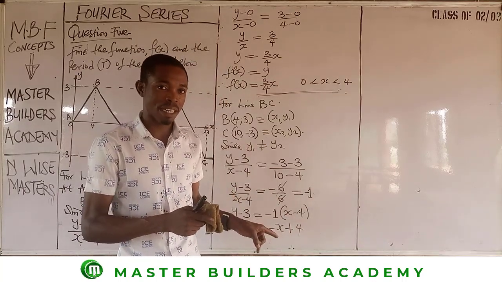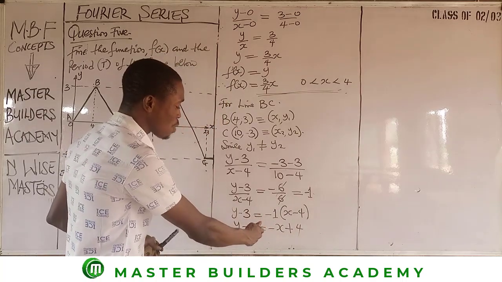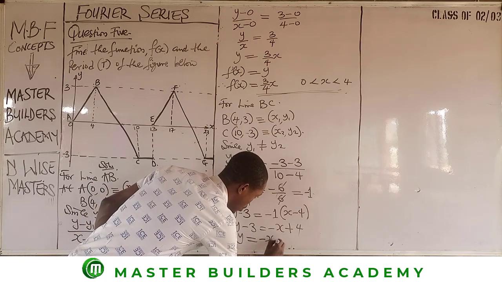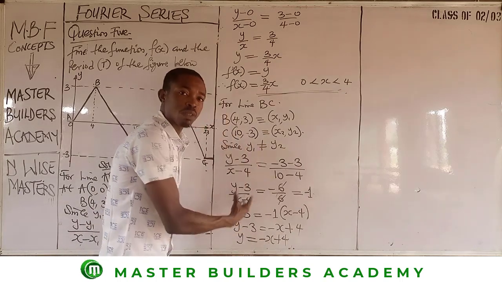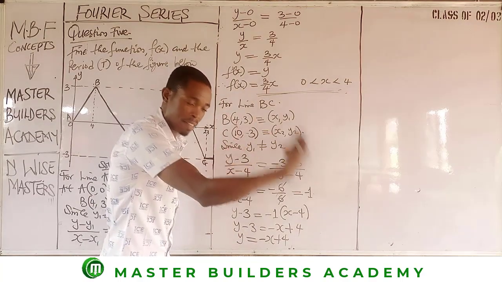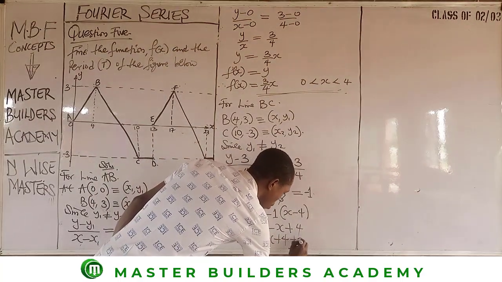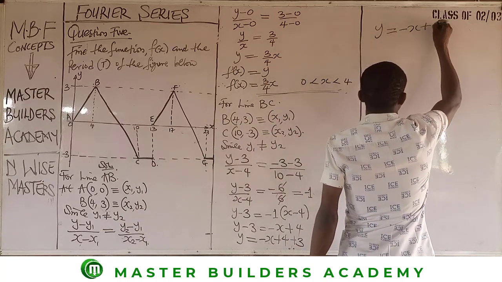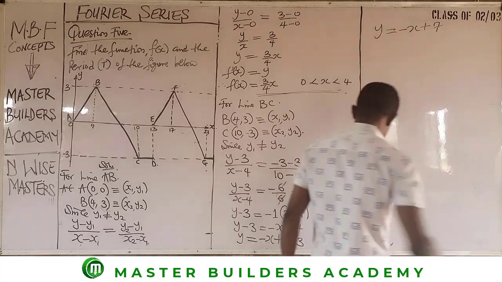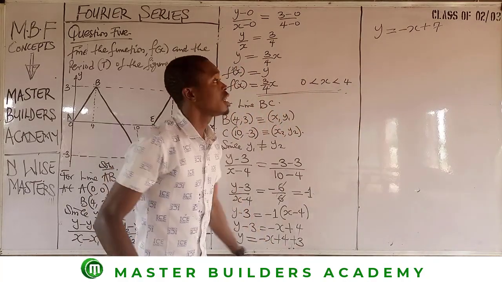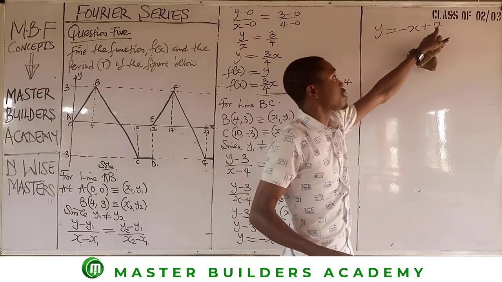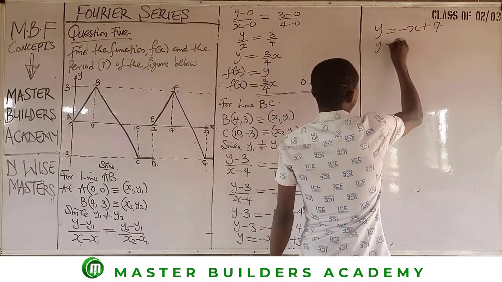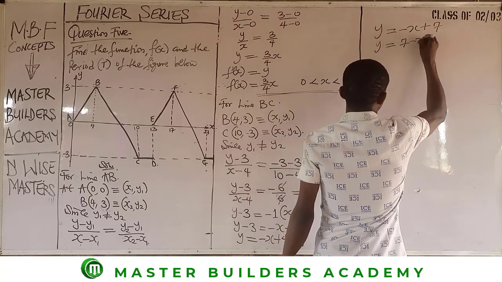So in making y the subject of the formula, being our choice, we have that y is equal to minus x plus 4. Remember, as we take negative 3 from the left-hand side to the right-hand side, it automatically becomes plus 3. Then we have y is equal to minus x plus 3 plus 4, which will give us 7. Alright, 3 plus 4 is 7. Now to rearrange this in order to have the positive come first before the negative sign, we have y is equal to 7 minus x.